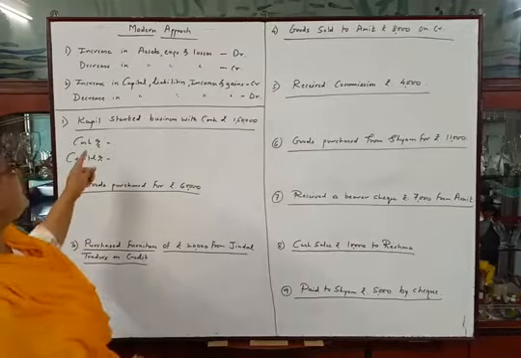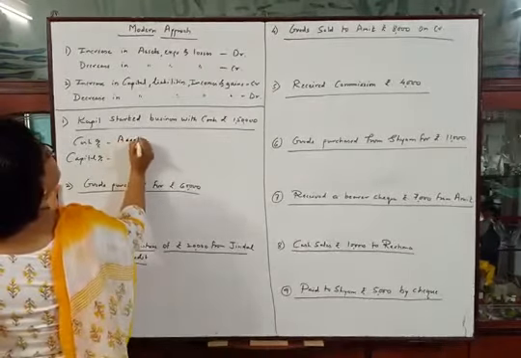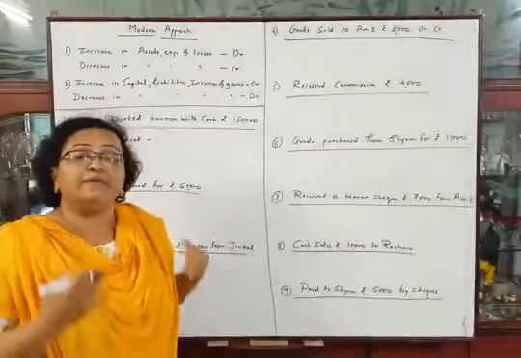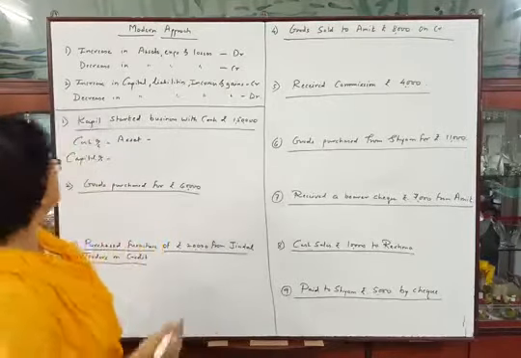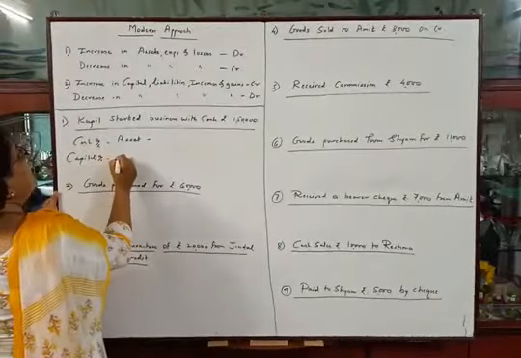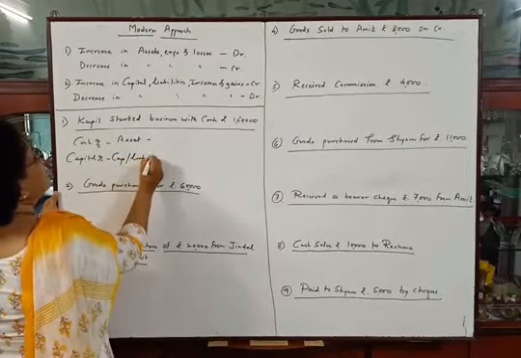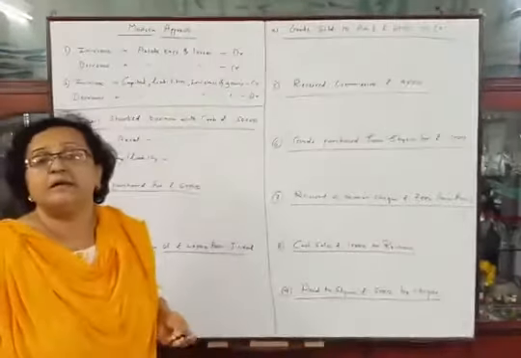Okay, we know that cash is our asset, so I will write asset here, and capital is owner's capital, that is Kapil's capital. It is the liability of the business towards the owner, so we can write here capital or liability. Okay, for better understanding we can write like this.